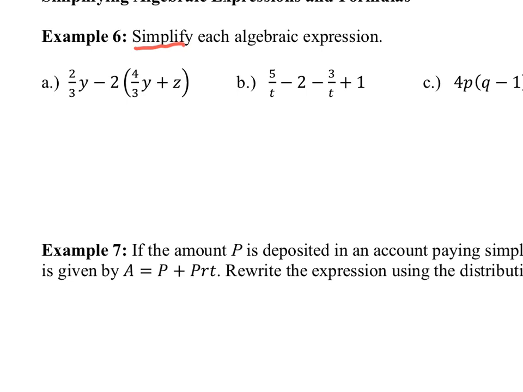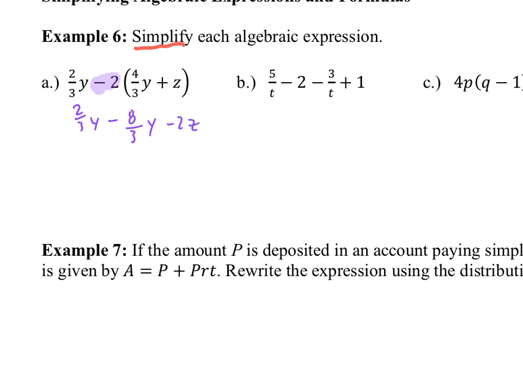So first thing I'm going to do is distribute that -2. Again, I'm choosing to think of that as a -2. It's not going to be a minus -2, right? I got to make that decision. So that's 2/3 y, and then as that -2 distributes, you get negative. So 2 times 4/3 is 8/3. So -8/3, and then of course -2 times z would be -2z.